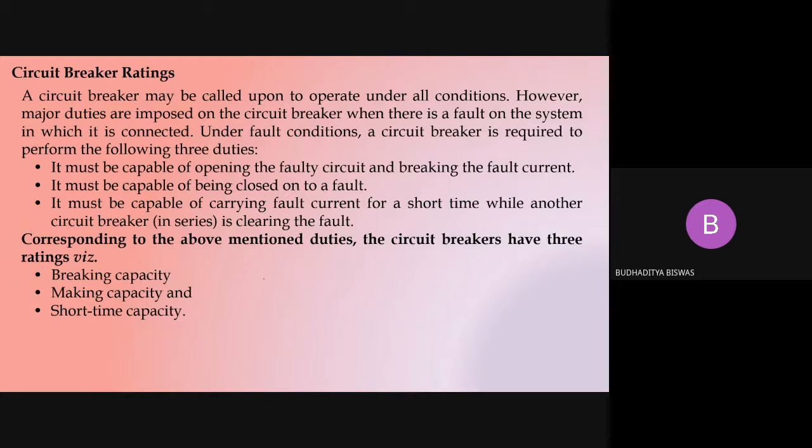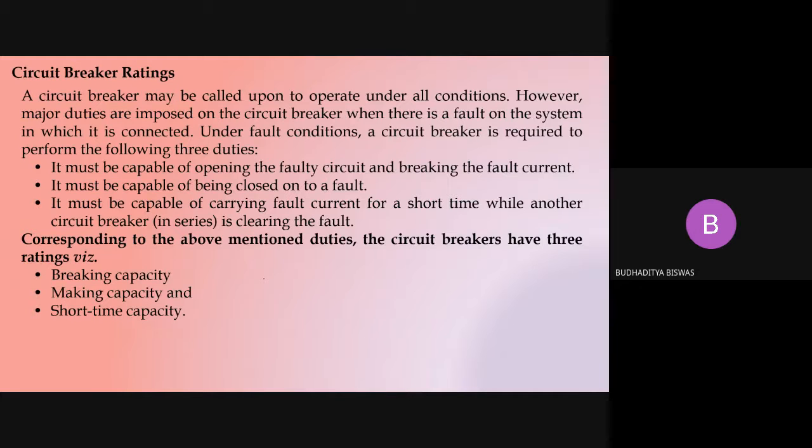Let's say the primary circuit breaker operates at 0.1 second, and the secondary circuit breaker may operate at say 0.5 second, because some time delay should be there. We should give time to operate the primary breaker. If it fails to operate, then only the secondary breaker plays its role. So between the operation of the two circuit breakers there is a time margin. During this time margin, the breaker working as the secondary breaker actually remains closed. That means fault current is transferred through the breaker, so it is capable of being closed on a fault.